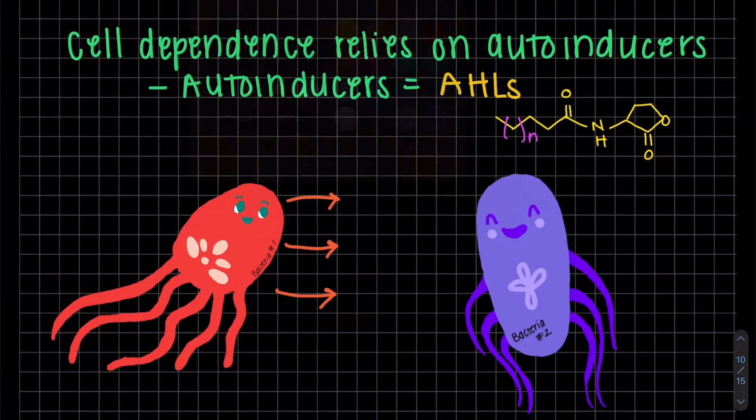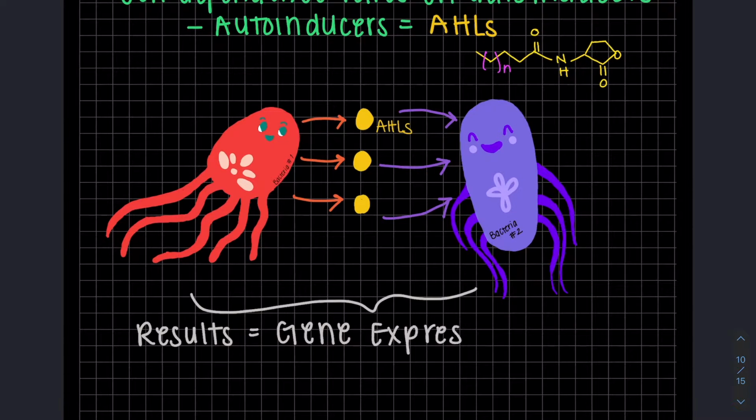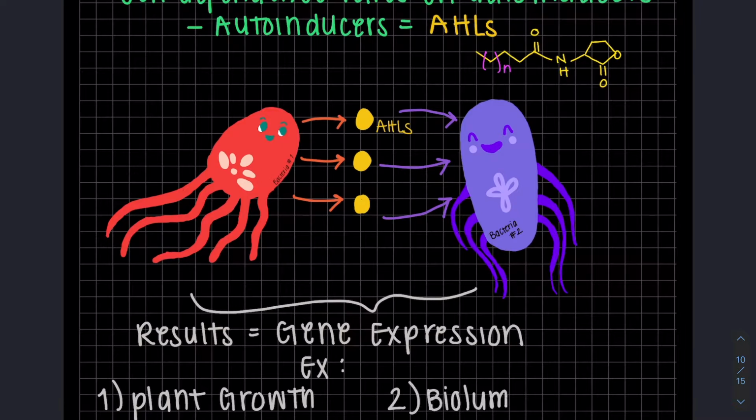Quorum sensing is used by gram-negative bacteria where they produce a specific class of signals called AHLs. These AHLs are secreted and result in gene expression and phenotypes like plant growth and bioluminescence.